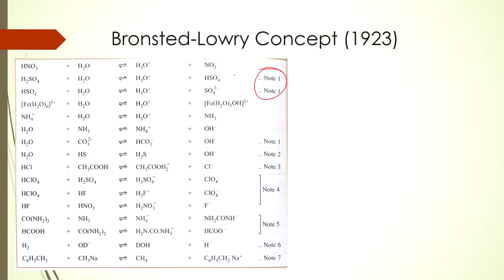So in this note 1, see, in this case, H2SO4 is being converted to HSO4 minus, right? So H2SO4 is behaving as an acid. It is donating a proton. So HSO4 minus would be its corresponding conjugate base.